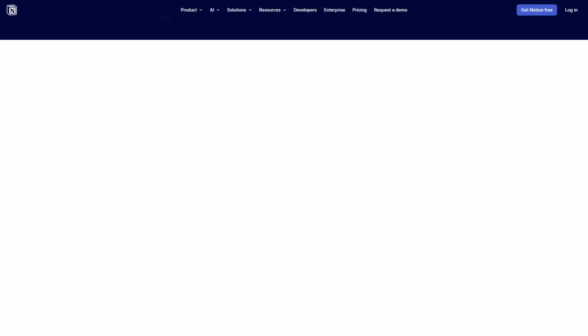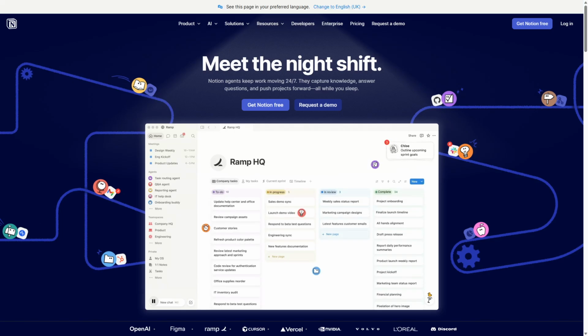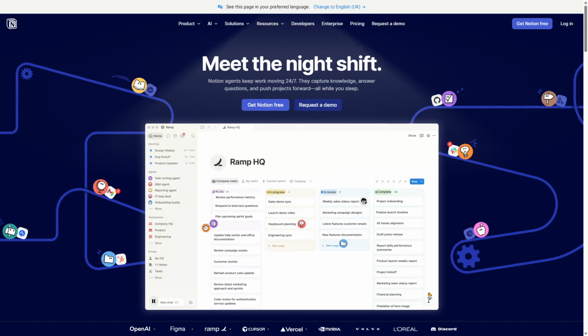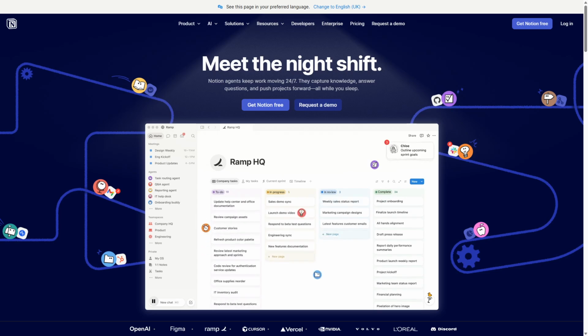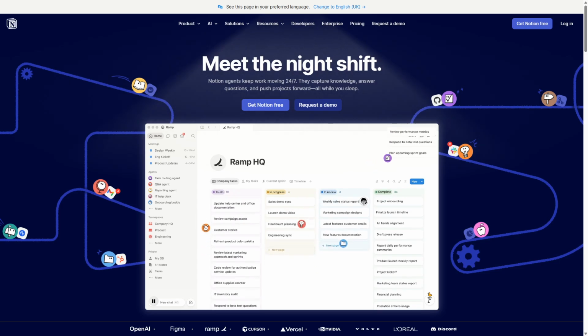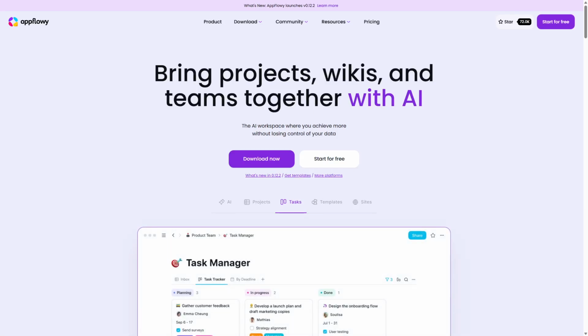AppFlowy and Notion both serve as productivity platforms but differ fundamentally. AppFlowy is an open source, customizable tool focused on privacy and control. Notion is a proprietary, polished workspace designed for seamless collaboration and wide-ranging integrations.